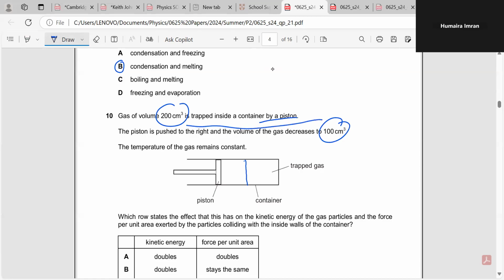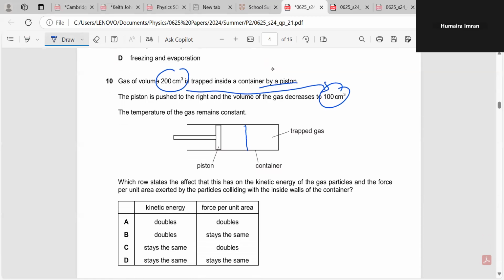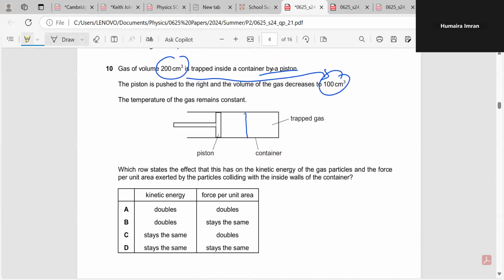The temperature of the gas is not changing here. It remains constant. So which row states the effect that this has on the kinetic energy of the gas particles and the force per unit area exerted by the particles colliding with the inside walls of the container?